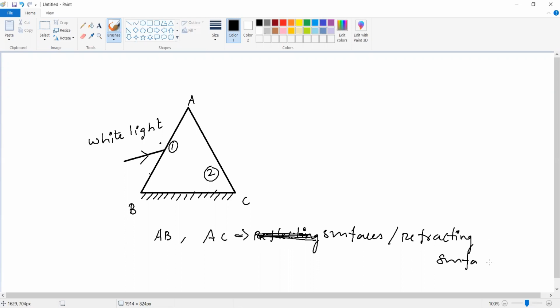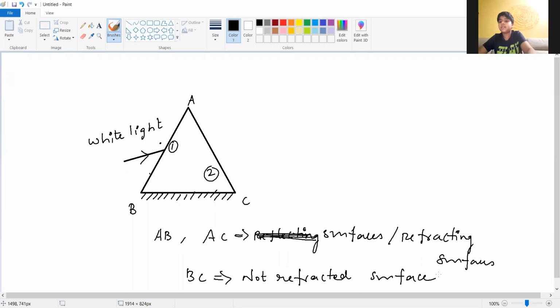But BC is not a refracting surface. Do all of you understand which one is the refracting surface? Which one is the refracting surface? AB and AC. Very good. AB and AC are refracting. What is meant by refracted? Yes, bending of light from one medium to another medium.